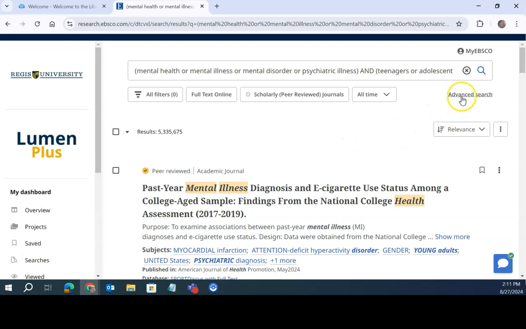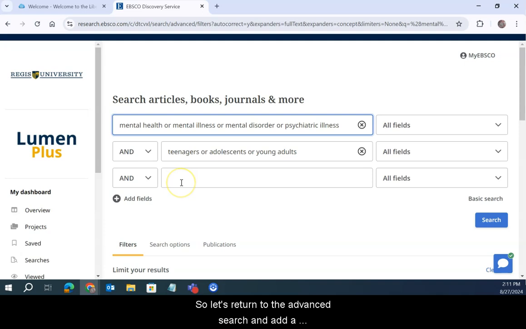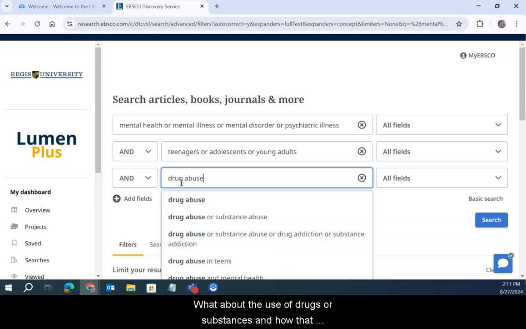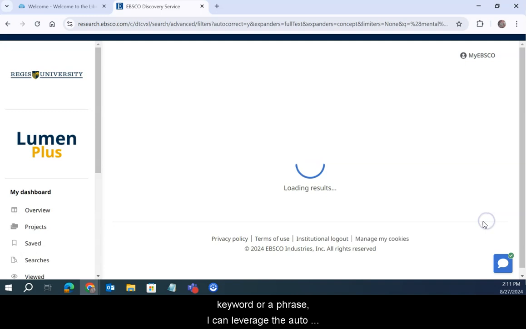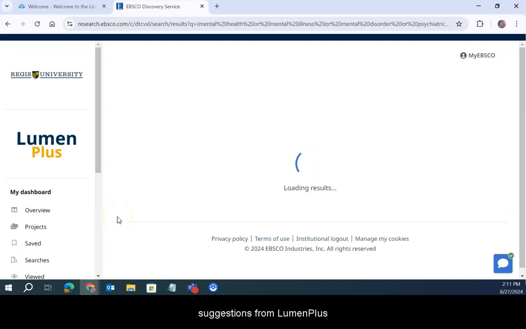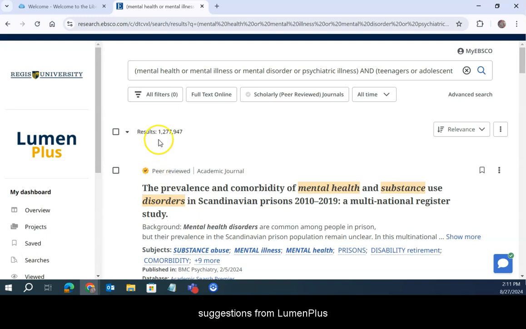So let's return to the advanced search and add a third conceptual block. What about the use of drugs or substances and how that affects mental health for teenagers? So again, by simply starting with a keyword or a phrase, I can leverage the auto-suggestions from LumenPlus. Of my results, all of these are going to have some material or content related to the intersection of mental health, substance disorders, and teenagers or adolescents or young adults.